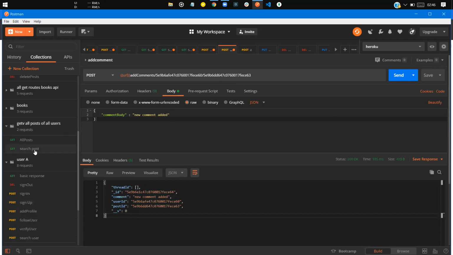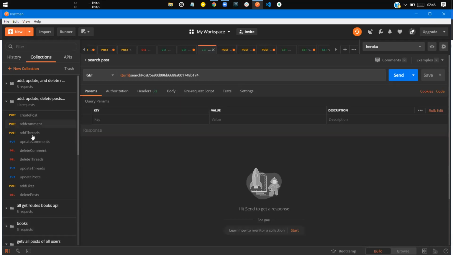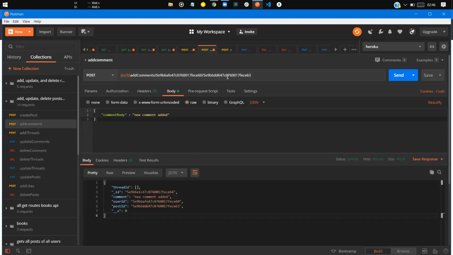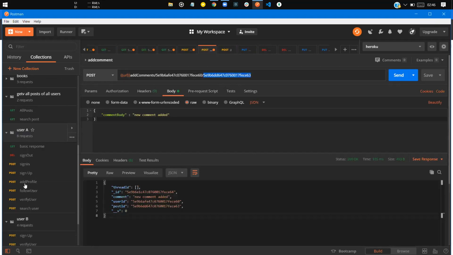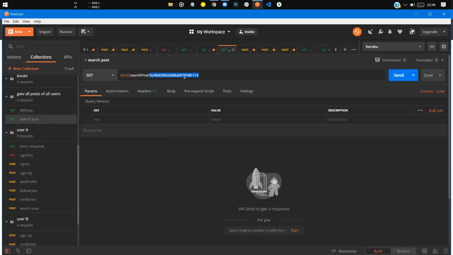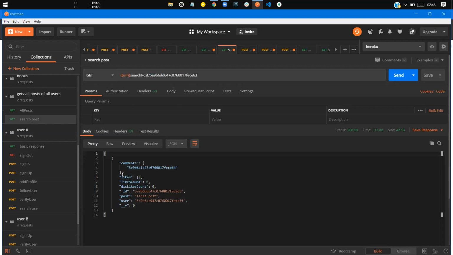So here you can search that post also, so that I can show you if it has gotten the comment or not, right? Yeah, let me show you. As you can see, the post is there, first post, and the comment has been added. All right, and here we have added some dislikes count and likes count.